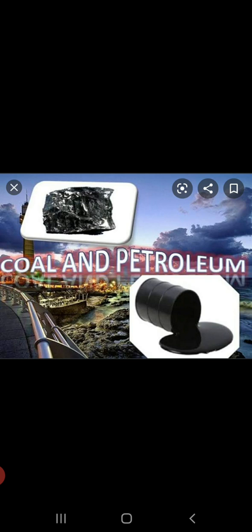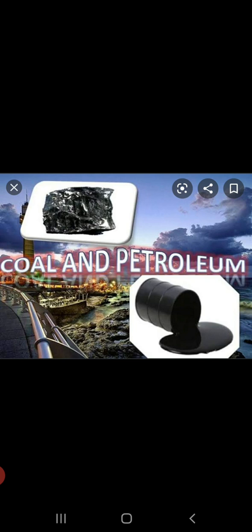So, what do we understand by coal and petroleum? Have you all seen coal and petroleum in your real life? I'm sure almost everyone would have seen coal and petroleum, as these are the common products that are useful for us. Yes? So, why are they called as useful here? Coal and petroleum, they provide us with energy. Yeah, coal provides us with heat energy and petroleum is used in running the vehicles, right? So they are basically considered as fuels.